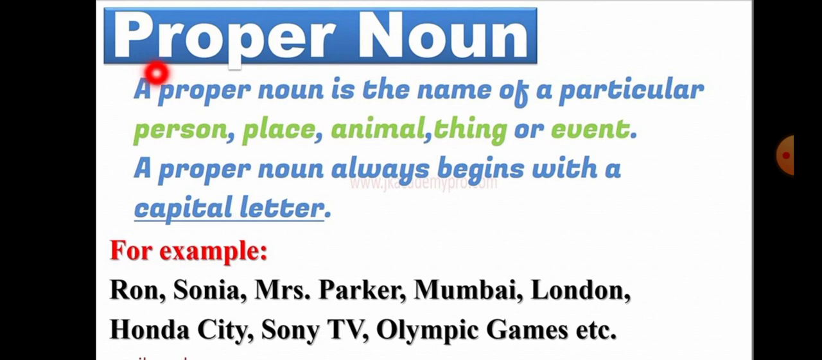Then the next type is proper noun. A proper noun is the name of a particular place, person, animal, thing, or event. A proper noun always begins with a capital letter. For example, Ron, Sonia, Mrs. Parker, Mumbai, London, Honda City, Sony TV, Olympic Games, etc.